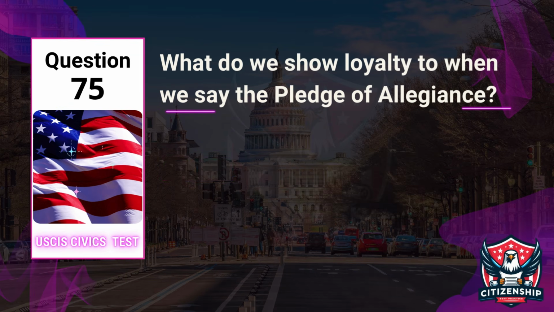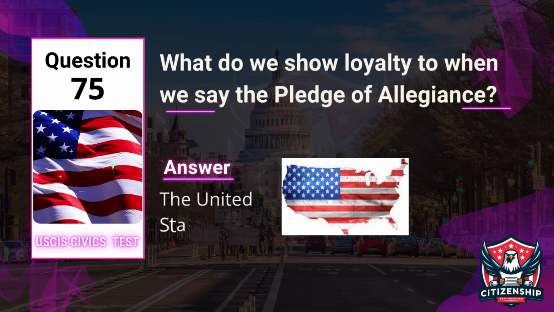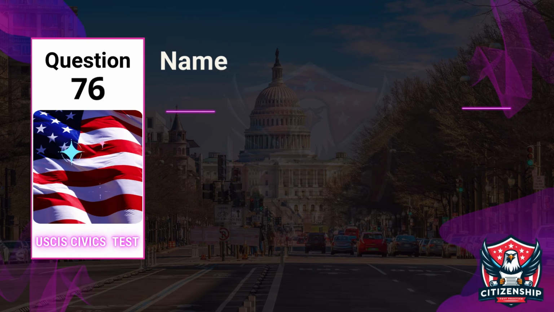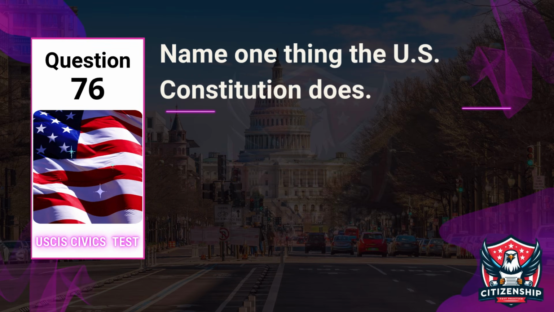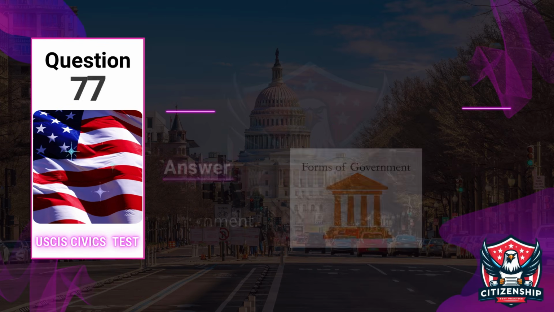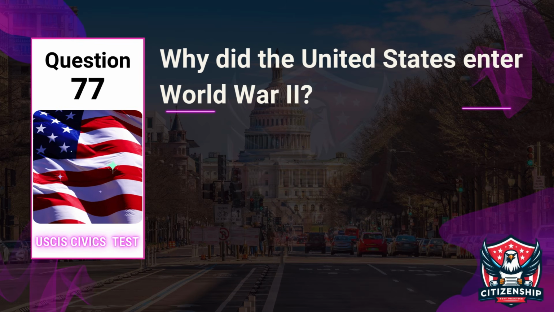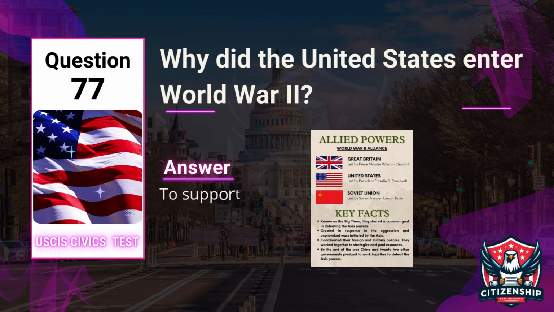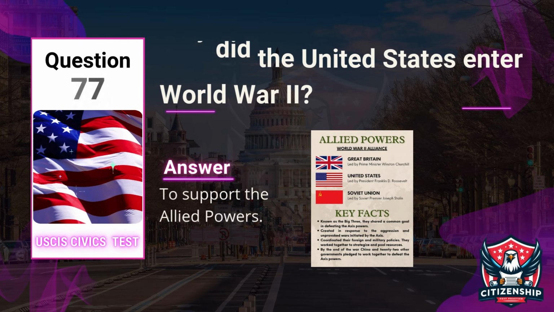Question 75. What do we show loyalty to when we say the Pledge of Allegiance? Answer: the United States. Question 76. Name one thing the U.S. Constitution does. Answer: forms the government. Question 77. Why did the United States enter World War II? Answer: to support the Allied powers.